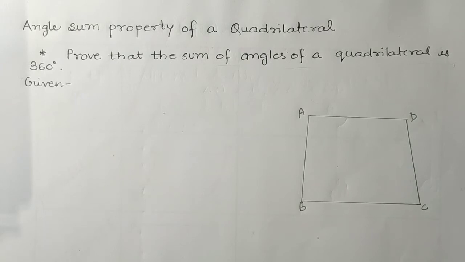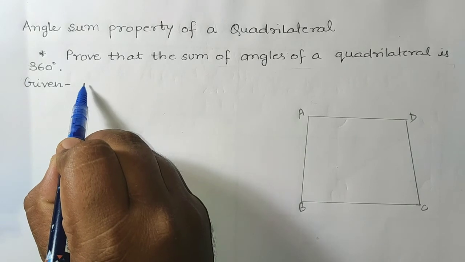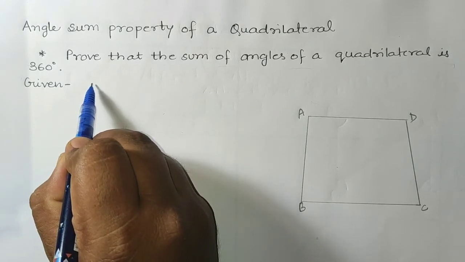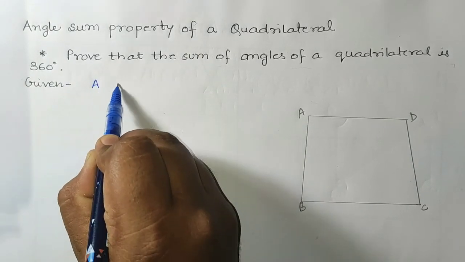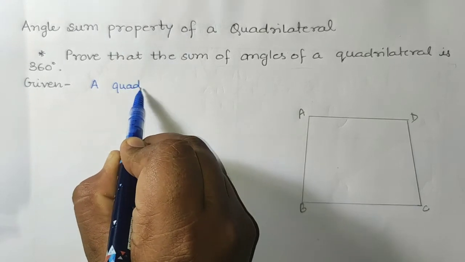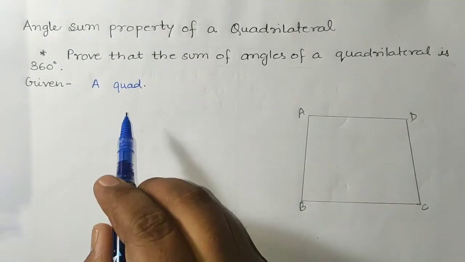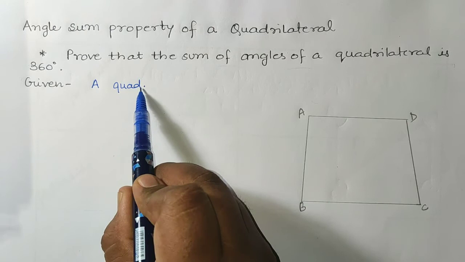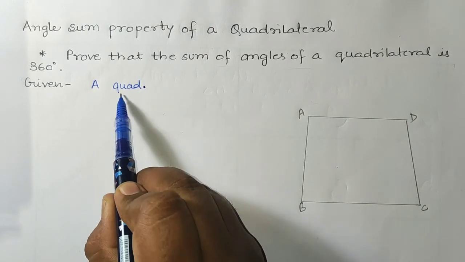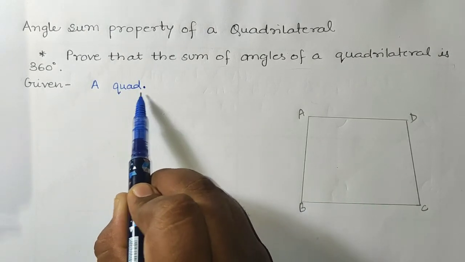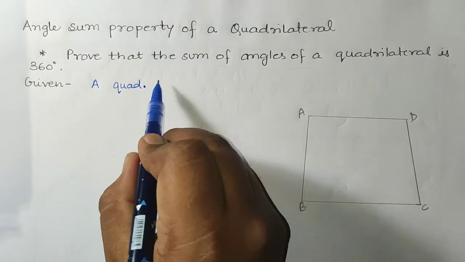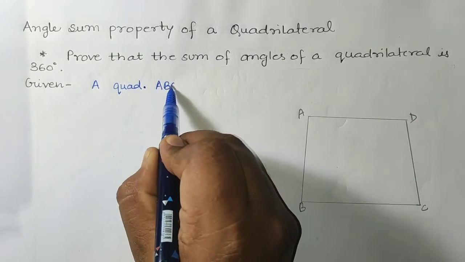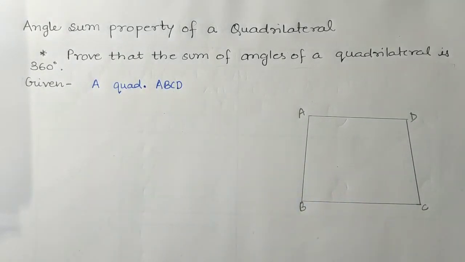So students, how will we solve this question? For this, firstly we'll see what is given. We'll write here: a quadrilateral. Whenever I write QUAD with a dot, I have written the short form of quadrilateral. So a quadrilateral ABCD is given.